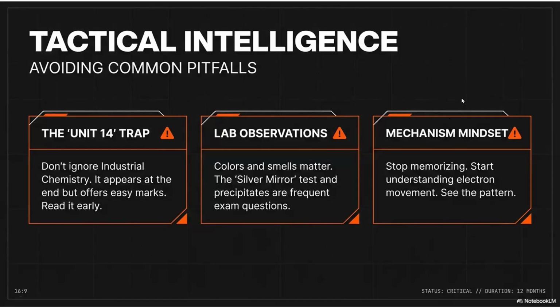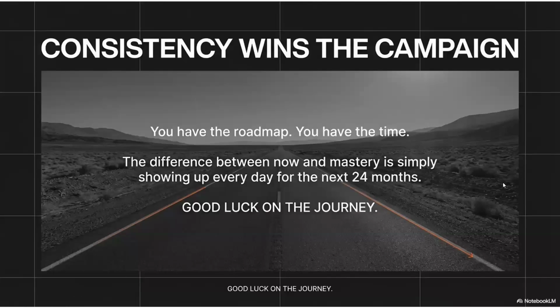Then the other one is about the mechanisms, right? The mechanism mindset. That means you have to stop memorizing things. Now, so far I know that during your O-level studies, you try to memorize things. That means learn by heart. But in A-level, that doesn't work, right? In A-level, you have to learn the mechanisms, and also you have to get the concepts, right? You have to start understanding the electron movement and see the pattern over there. Likewise, that's how I'm going to guide you through this 2-year program, and you have to learn the things according to that. Okay, so that is the plan.